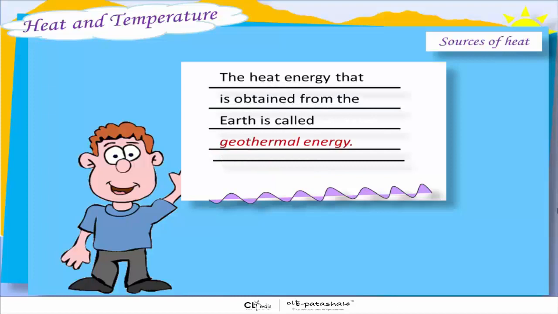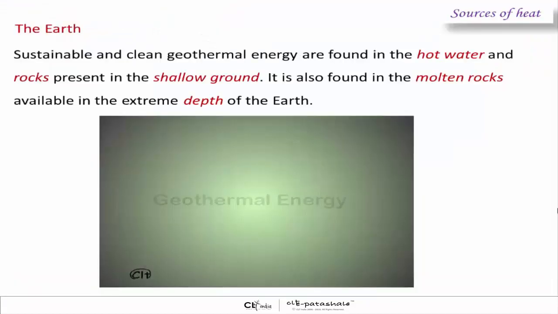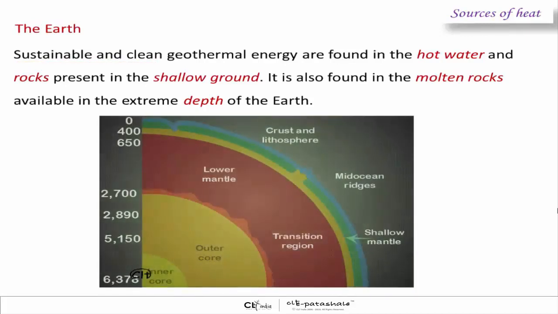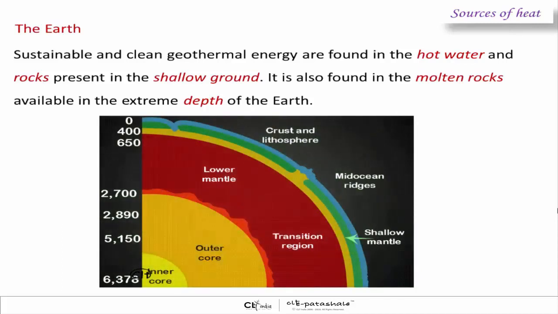The heat energy that is obtained from the earth is called geothermal energy. Sustainable and clean geothermal energy is found in the hot water and rocks present in the shallow ground. It is also found in the molten rocks available in the extreme depths of the earth.